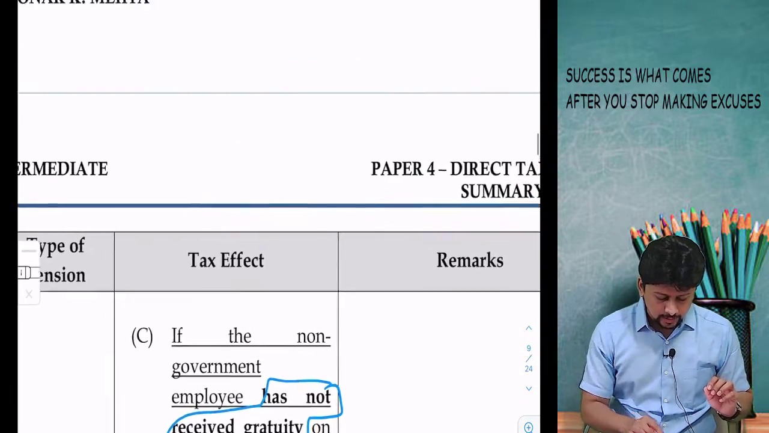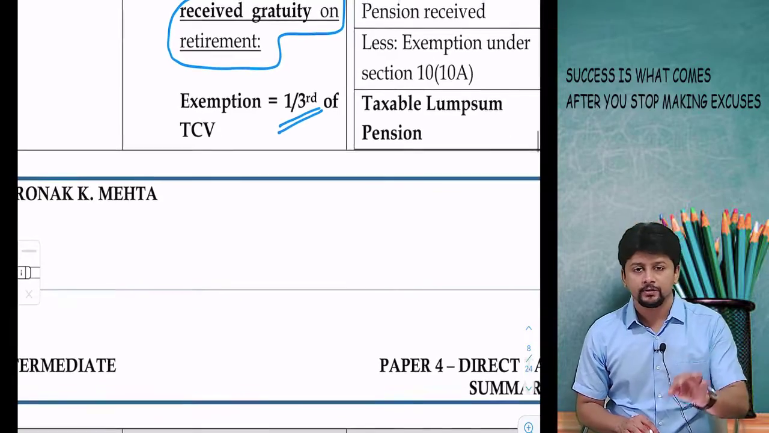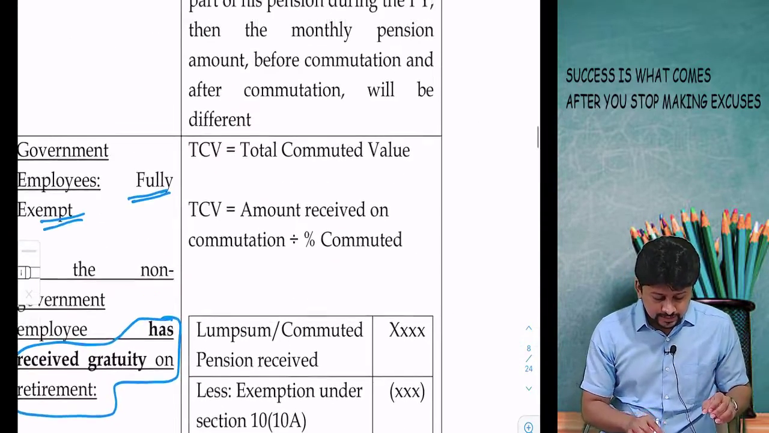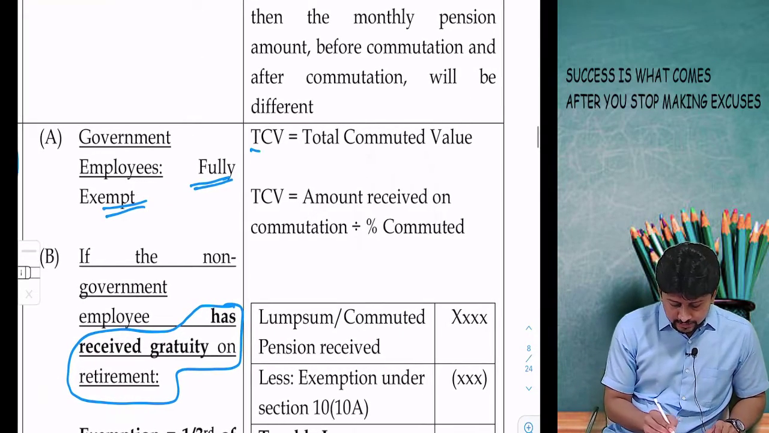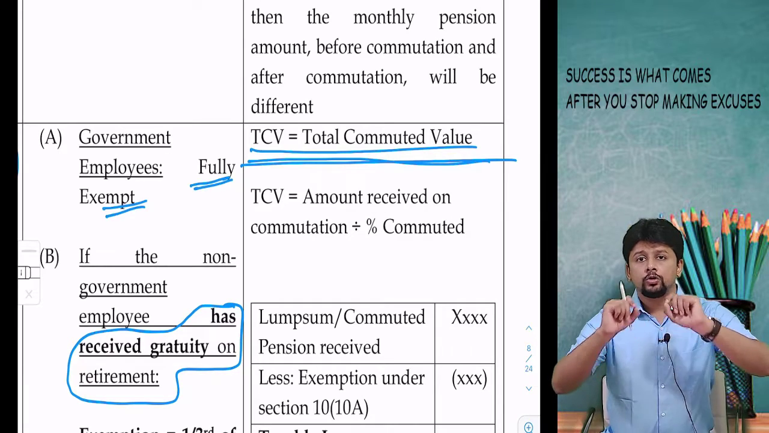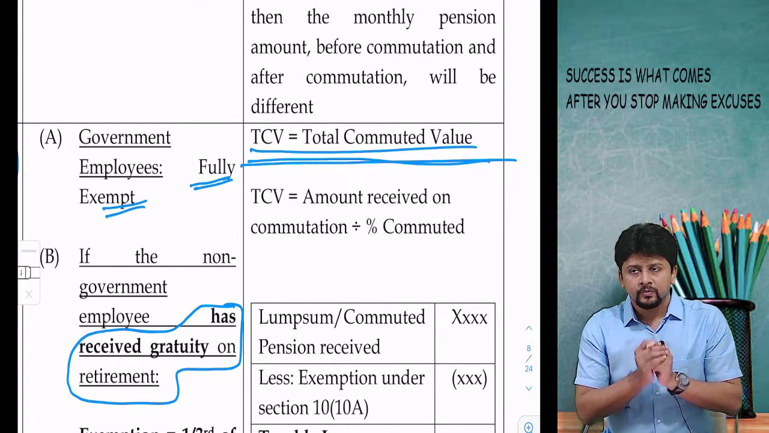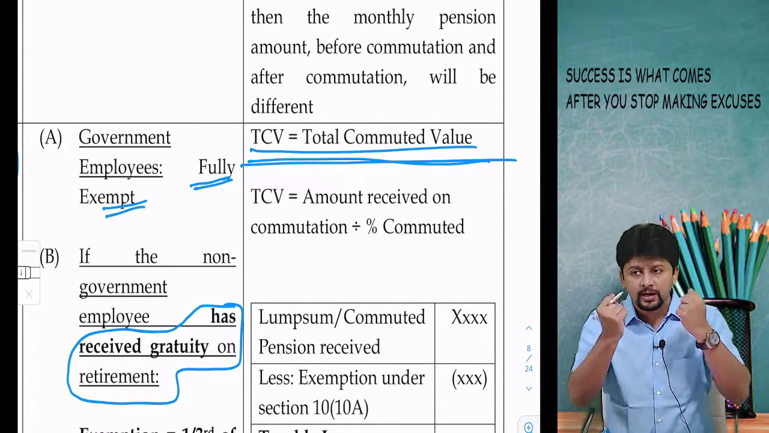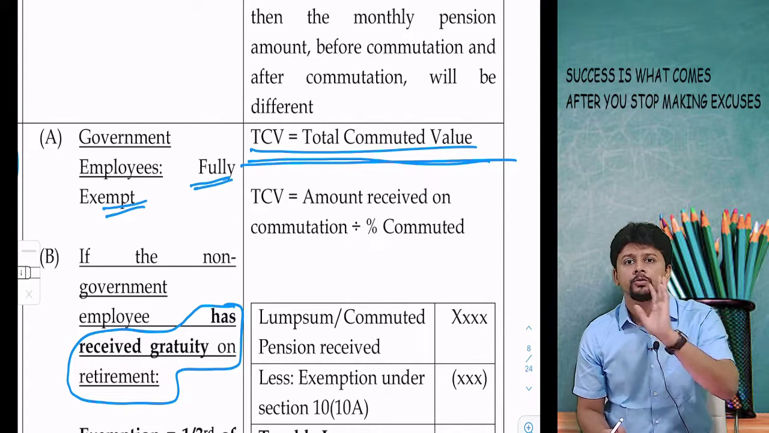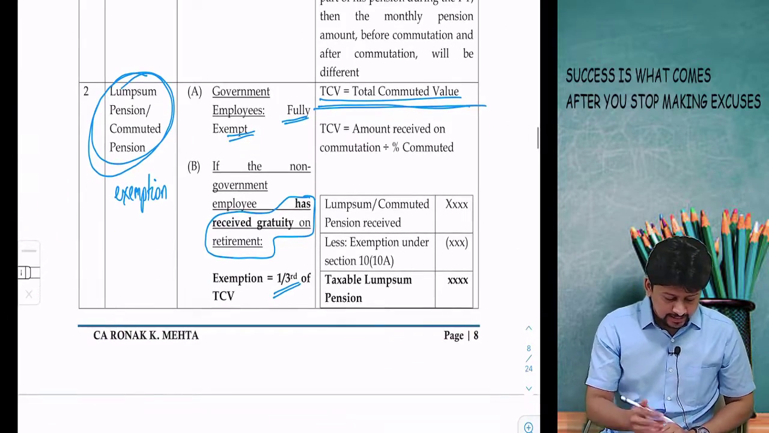So received gratuity 1/3, not received gratuity half. Of what? Of an amount called TCV. TCV stands for total commuted value. If the total pension is converted into a lump sum amount and taken, that figure that you will get is a total commuted value.